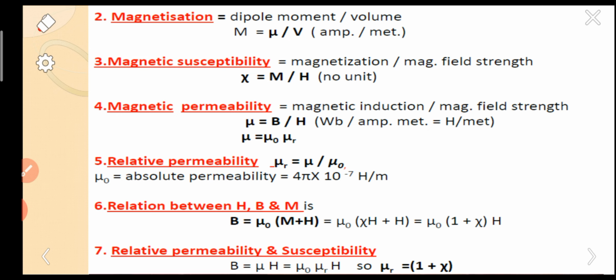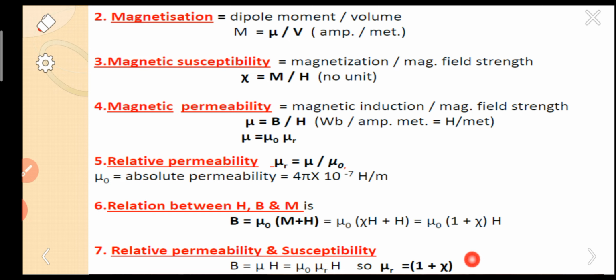The next, there is a relation between H, B and M. That means magnetic field strength, magnetic induction, magnetization. That is simply B equal to mu naught into M plus H. I will explain the derivation in upcoming slides. So this is the relation. Just remember it.